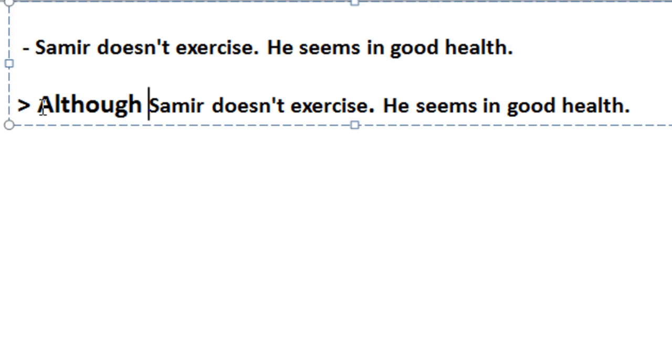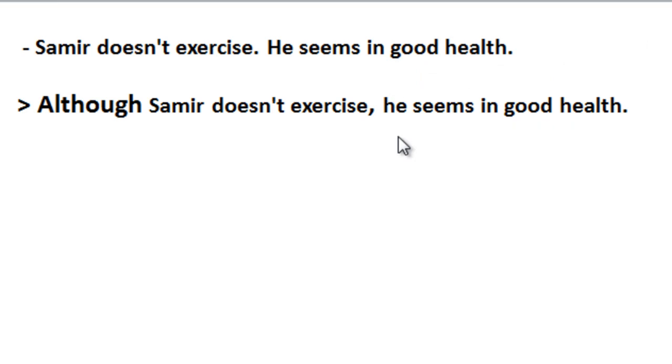The clause following although, though, and even though must be a sentence. And here we have a sentence: Samir doesn't exercise. When although introduces a sentence, we put a comma to separate the first clause from the second clause. And the second clause must be the unexpected result or the contradictory clause.